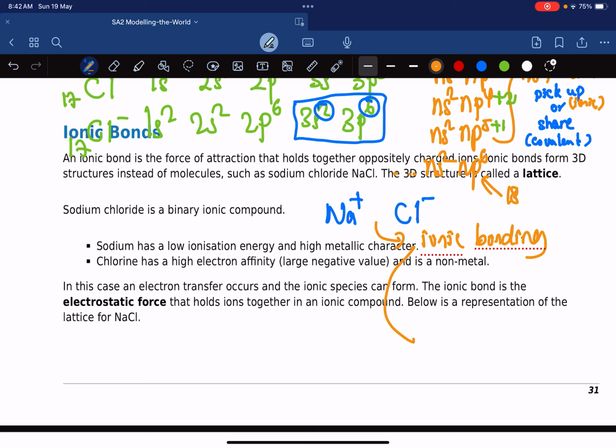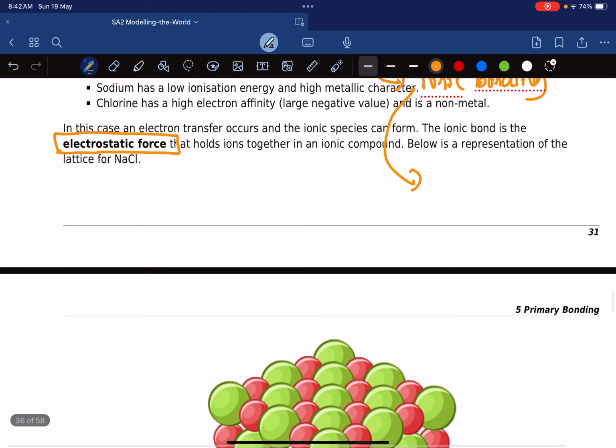So ionic bonding in high school is normally called electrostatic forces, right? Electrostatic means electro is electric, static means not moving. So a static force is holding things together. So it's like when a metal sees a non-metal, it says, hey, do you want my electrons? And then it loses the electrons to the non-metal, and one becomes positive and the other becomes negative, and automatically there is an attraction between them. So that is ionic bonding.